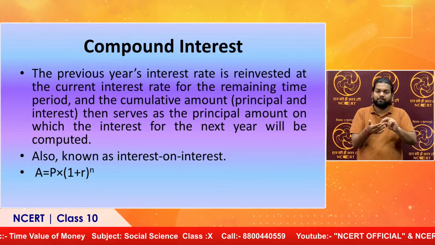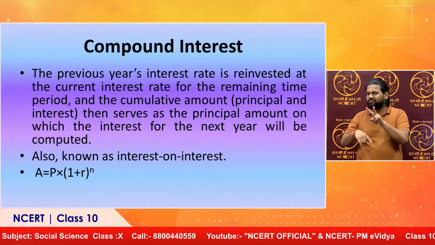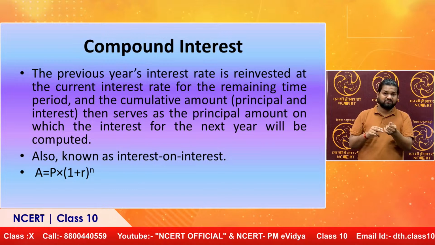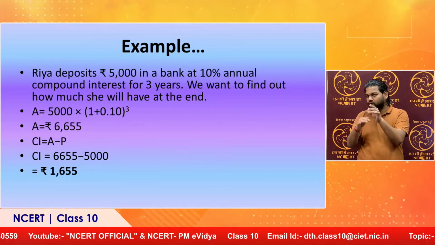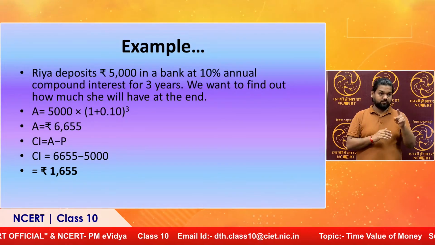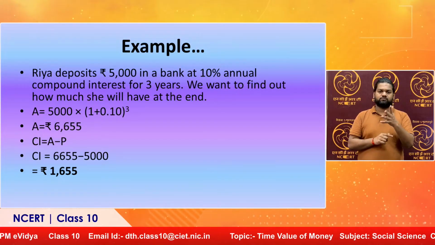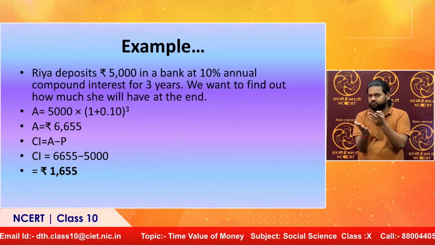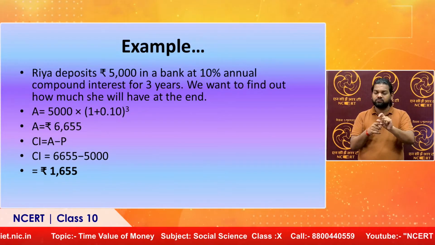So compound interest is the basic foundation in the field of finance, or in the field of time value of money. Whatever applications of mutual funds and equities you understand, all of those are based upon this concept of compound interest. Now, again, a similar kind of example. There is a person called Ria who has deposited rupees 5,000 in a bank at a 10% compound interest rate for a time period of 3 years. By applying the compound interest formula, the amount comes out to be 6,655, and the interest share is 1,655 rupees.